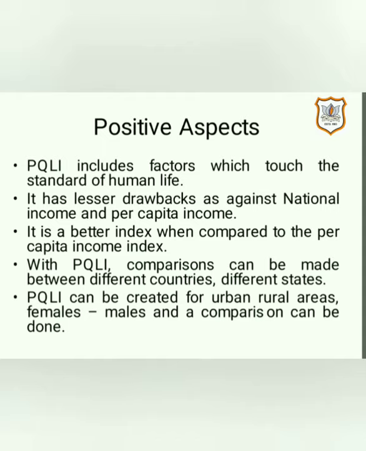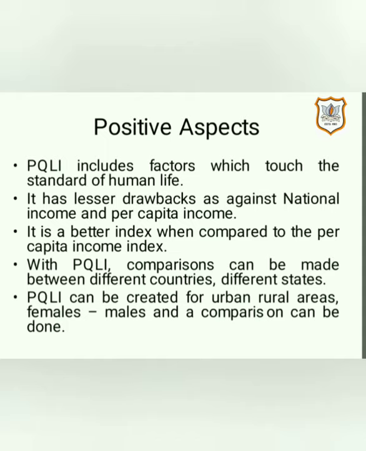With PQLI, comparison can be made between different countries and different states. Just as stated earlier, with the help of PQLI we can compare two different countries or even two different states of the same country. PQLI can be created for urban and rural areas, females and males, and a comparison can be done.